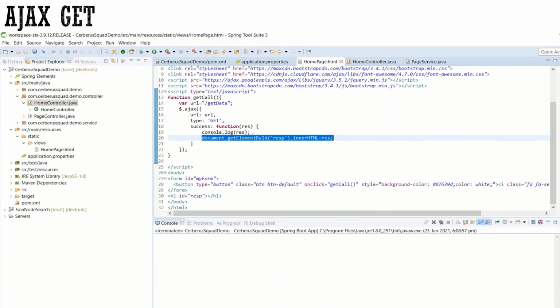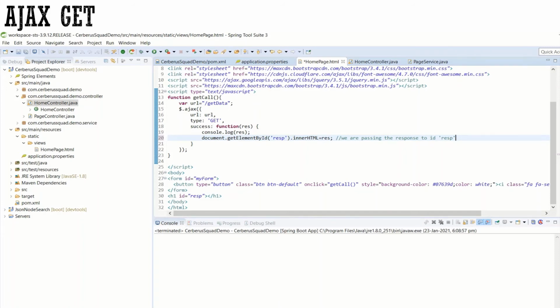The document.getElementById and innerHTML are JavaScript terms which make processing inside the page easier. In simple terms, we are passing the response, whatever we are getting from the service, to the ID RESP.